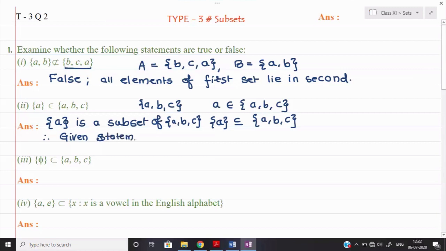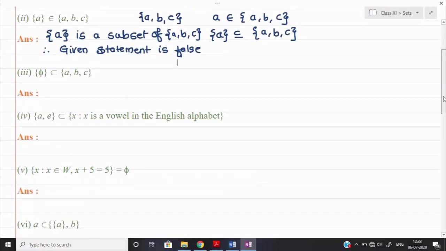Given statement is false. Let us see similarly the next one. Okay, now third one, phi in the curly bracket, subset of ABC.